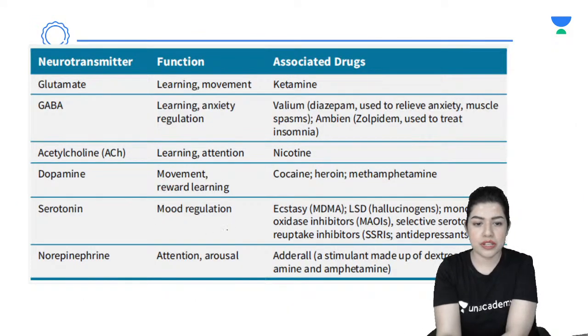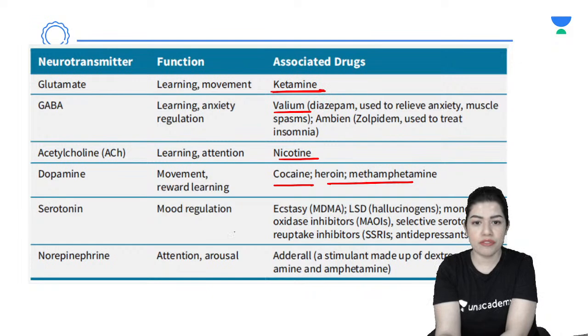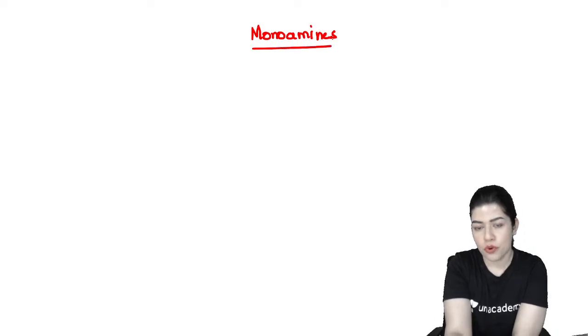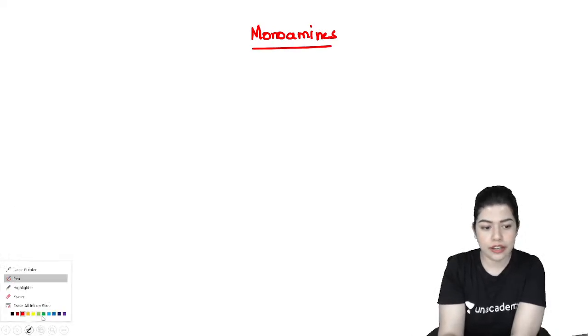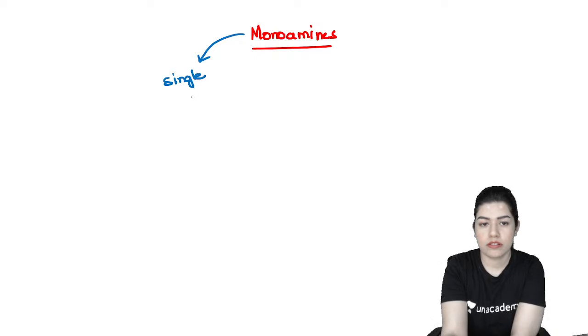So the same thing is repeated here also. It's just that I have put up here what drugs actually mimic the effects, which drugs are relevant over here. Okay. So what are monoamines? What category of neurotransmitter is this? Monoamines are actually synthesized from a single amino acid.